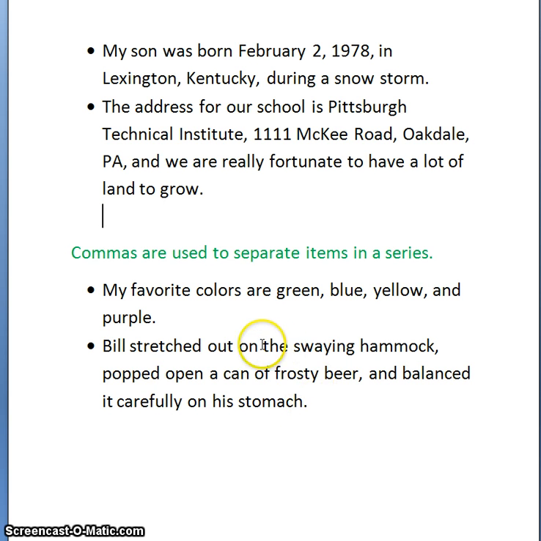Notice I have phrases, not single words that I'm separating. Therefore, I'm going to separate every one of my phrases with a comma, including this last one where I have "and also," making sure that I'm very, very clear.